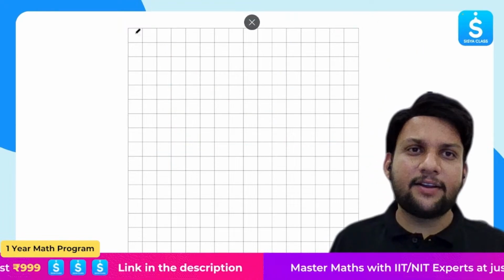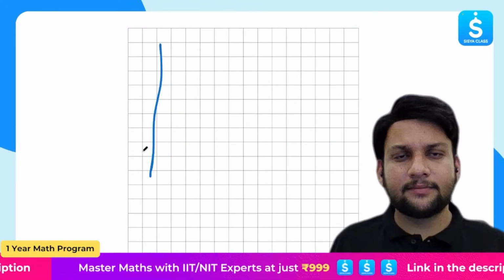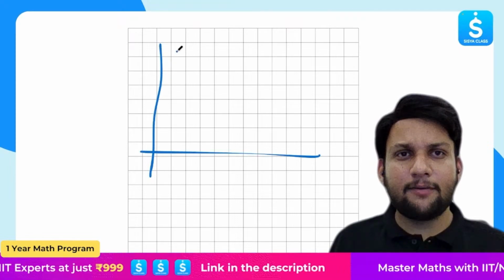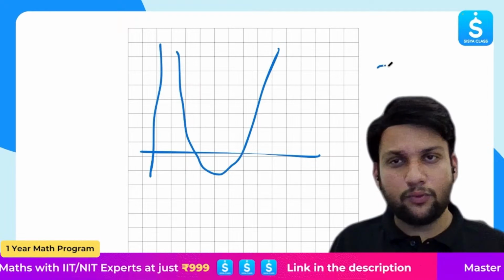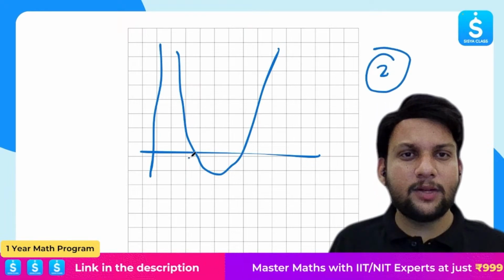Okay, if I draw the axis like this, and let's see, our parabola is intersecting like this. How many roots does it have? 2, right? It is intersecting at 2 points, 1 comma 2.